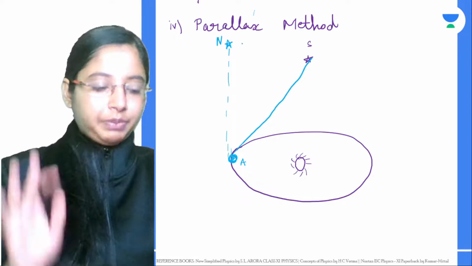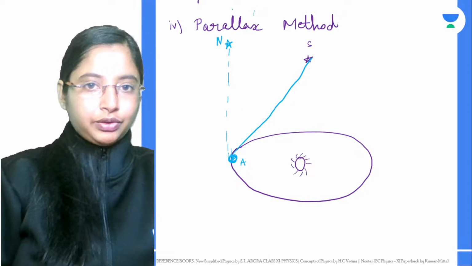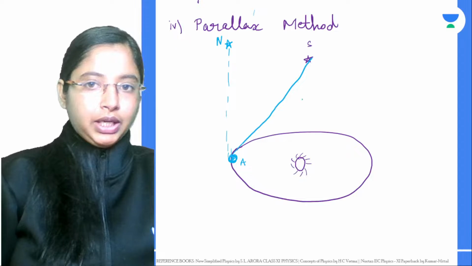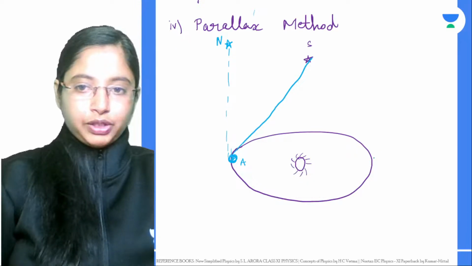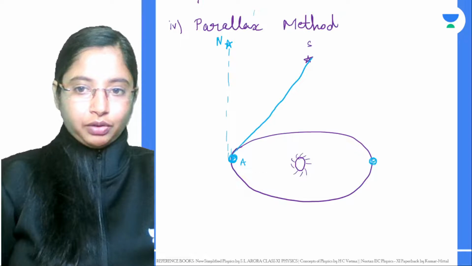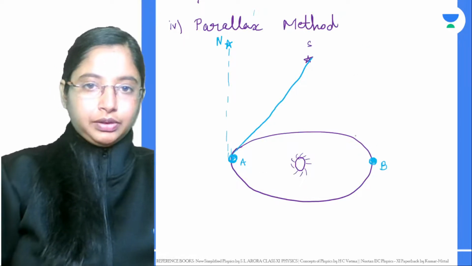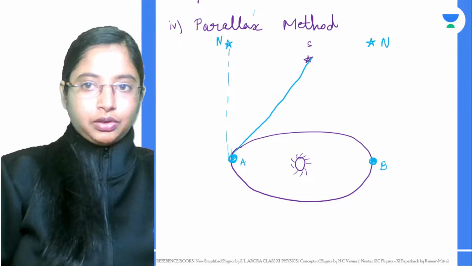It is actually moving, but in such a way that wherever we are on this orbit, the star appears straight. Similarly, after December, by June when we are on the other end of the orbit, let's mark this as B. This star, which always appears straight to us whichever month, will be somewhere over here.